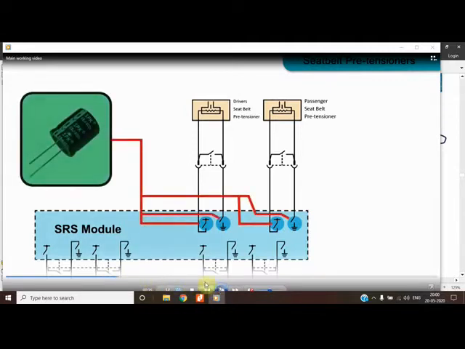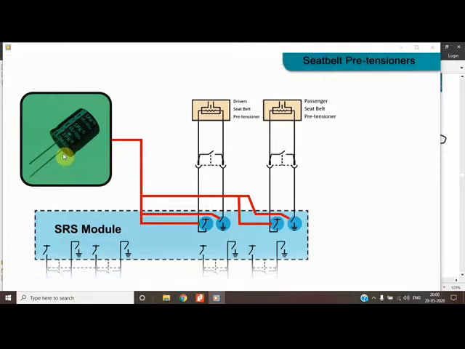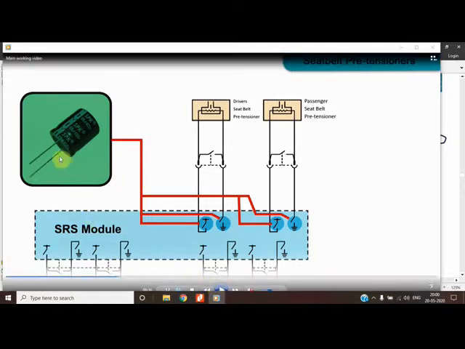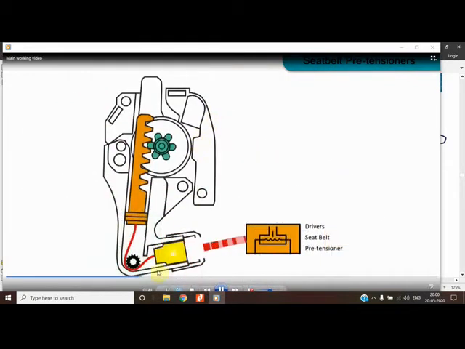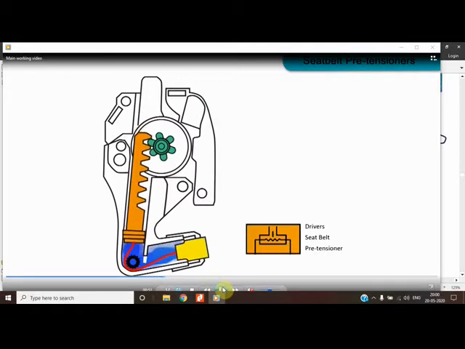For this, a capacitor is used. It holds a small amount of charge, and during a collision, when it gets the final signal from the ECU or collision system, it gives a small spark of current to both the driver's seat belt tensioner and the passenger seat belt tensioner. You can see how the current is being given and how this small spark ignites. The ignition is there, and by means of the ignition the gas is generated. You can see the gas.